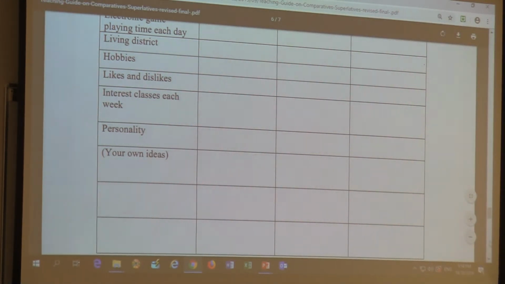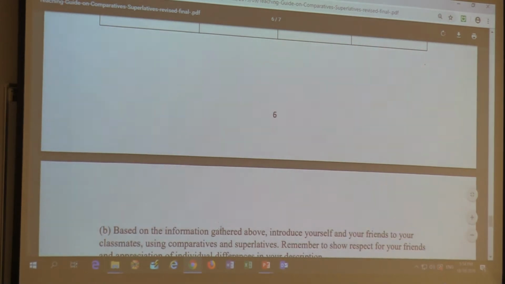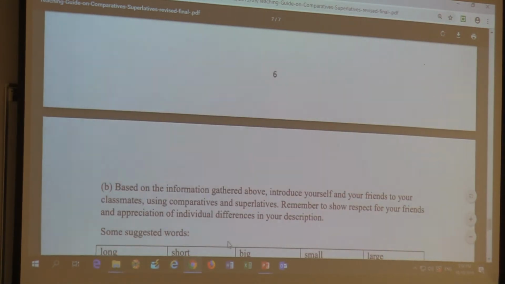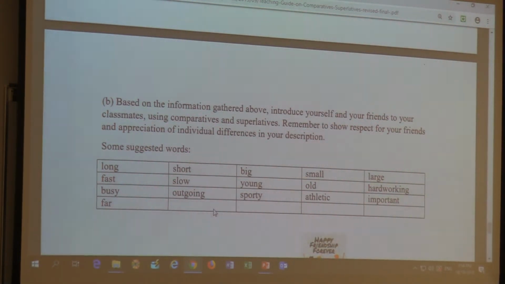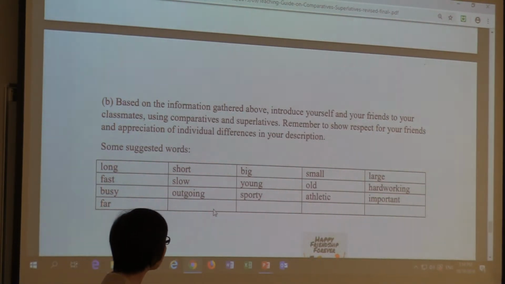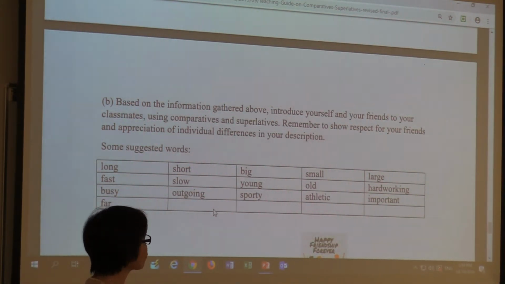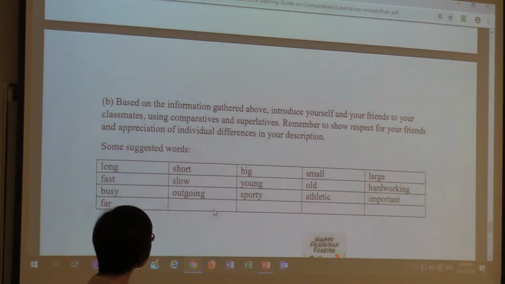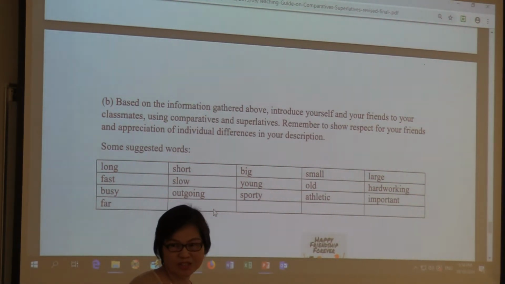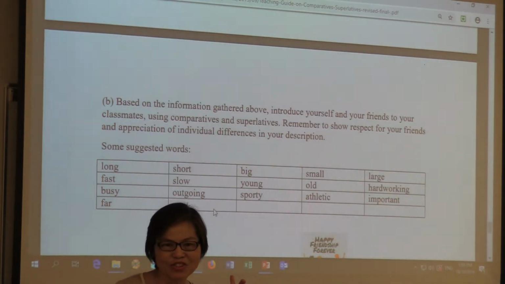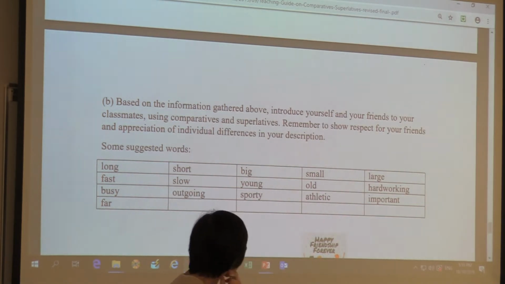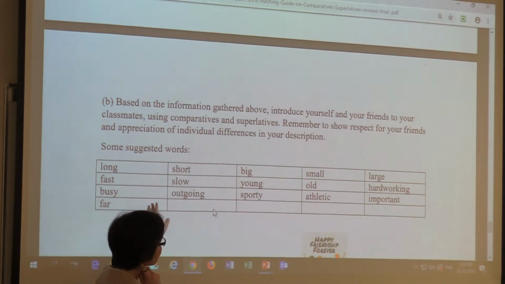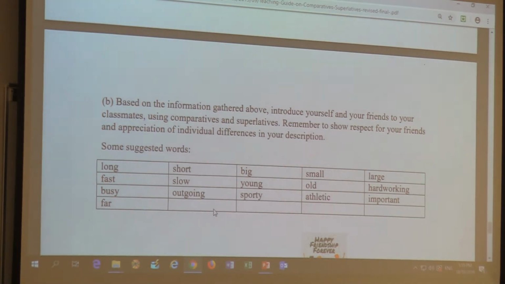And finally, after collecting the information, based on the information gathered above, introduce yourself and your friends to your classmates using comparatives and superlatives. Remember to show respect for your friends and appreciation of individual differences in the description. Remember the last language objective? Appreciate individual differences. So remind your students, and you can give them some suggested adjectives, and of course they can also include some others on their own.